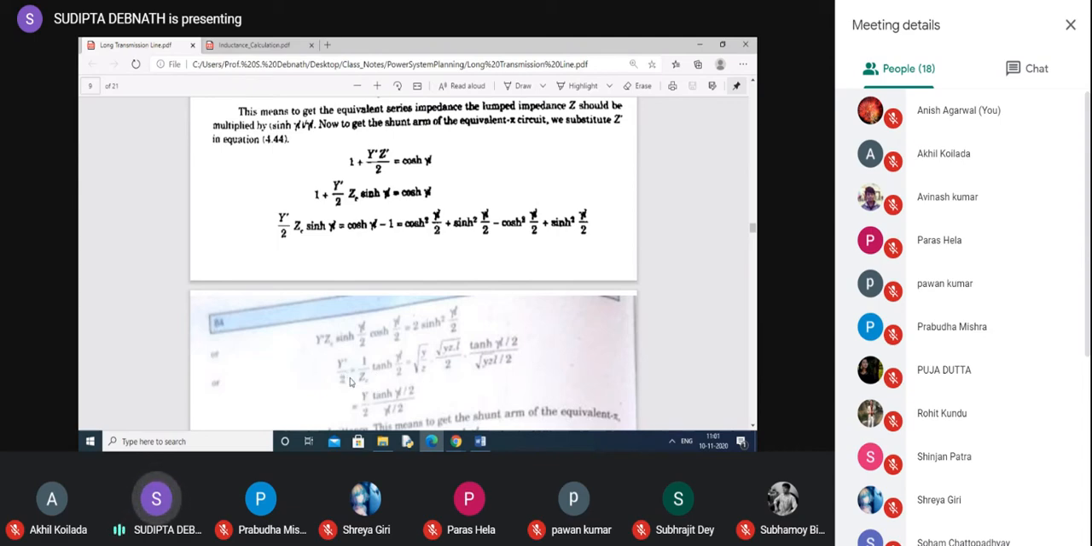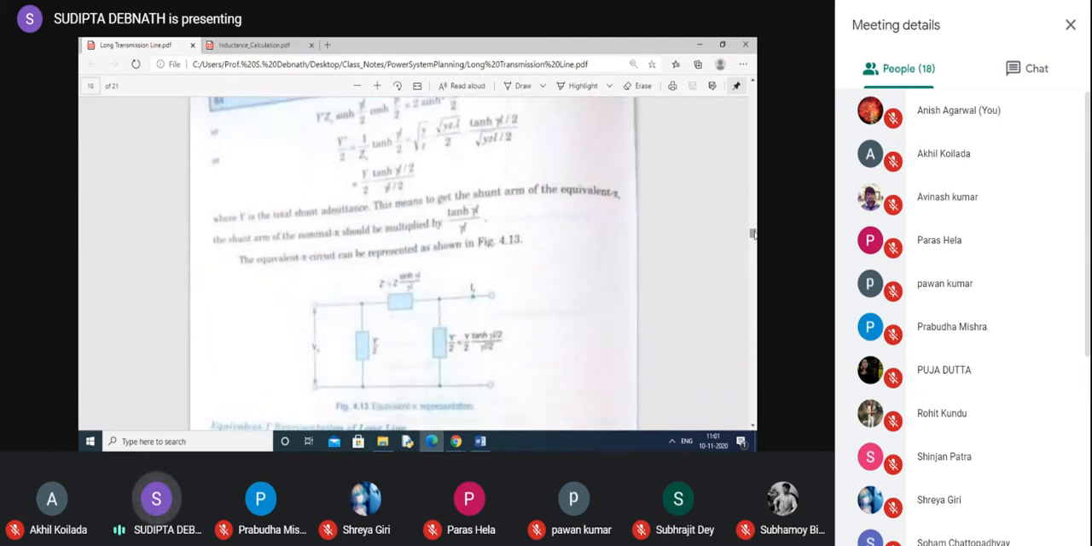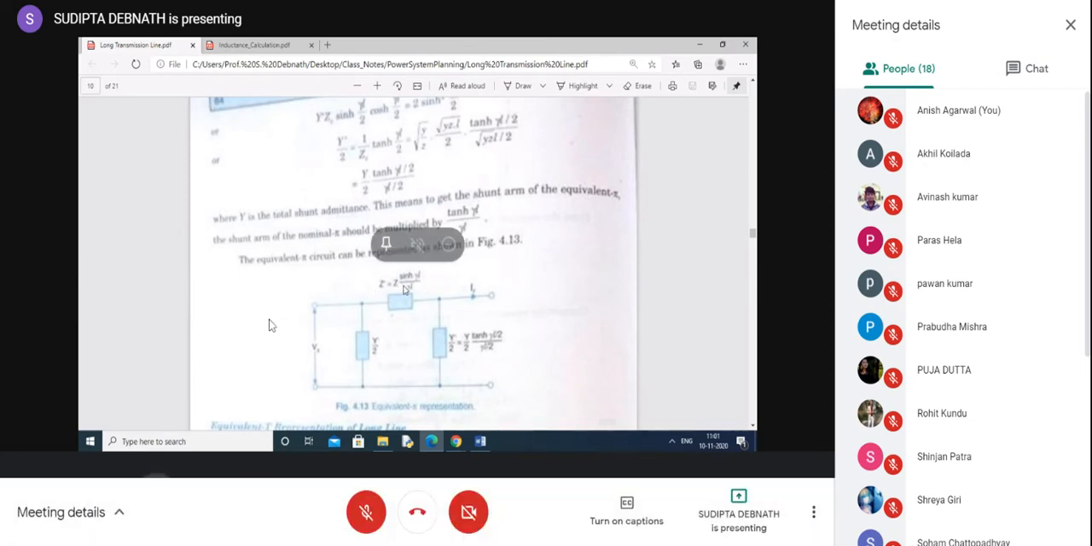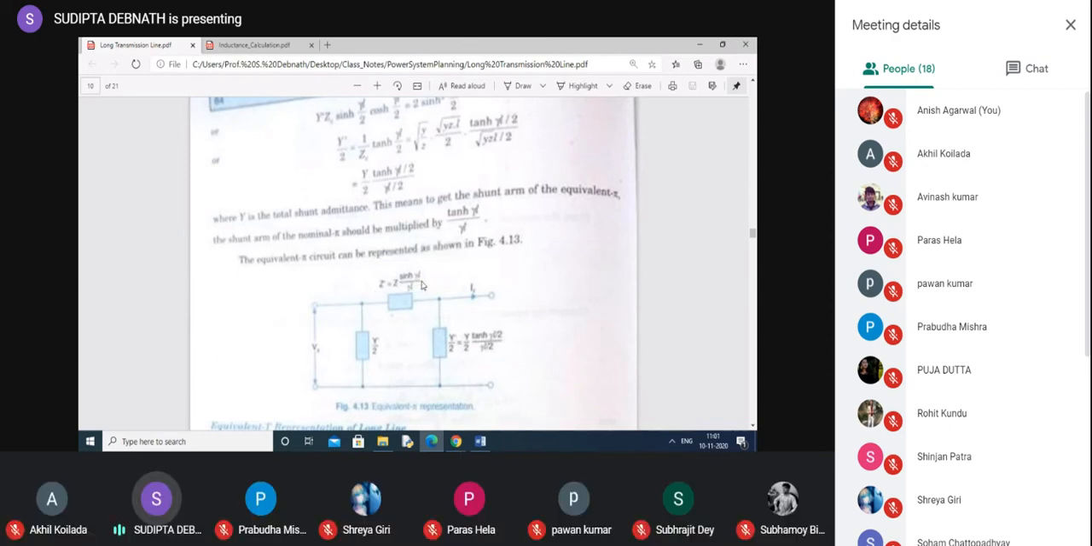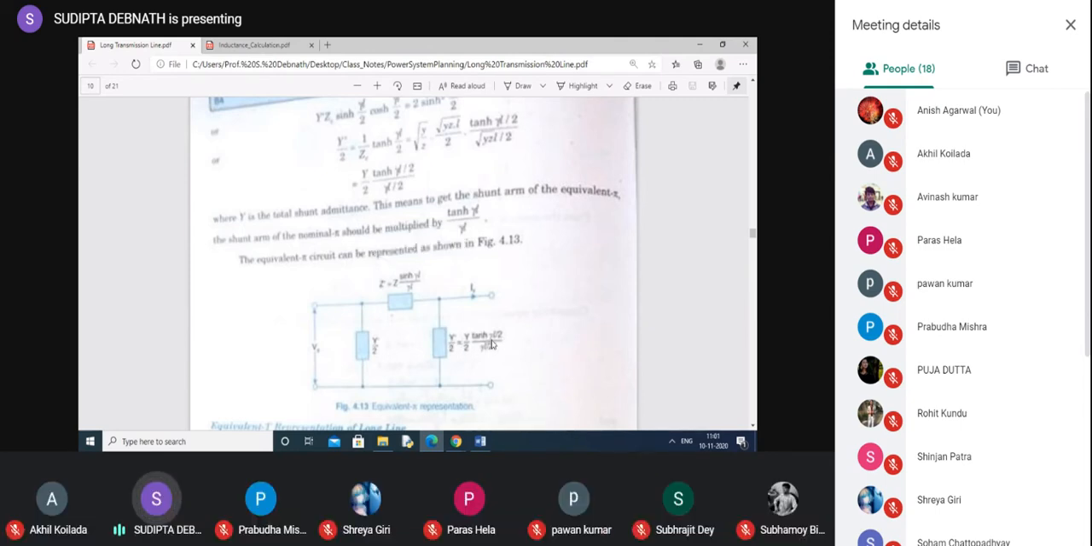So we have arrived at the equation where we can represent y dashed in terms of y. So y dashed by 2 is equal to y by 2 tanh(γl/2) by (γl/2). So the equivalent pi representation will be like this, where z dashed equals z into sinh(γl) by γl, and y dashed by 2 equals y by 2 tanh(γl/2) by (γl/2).